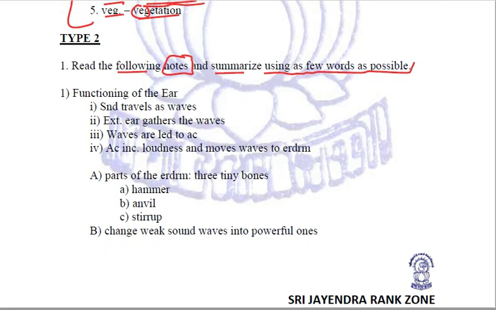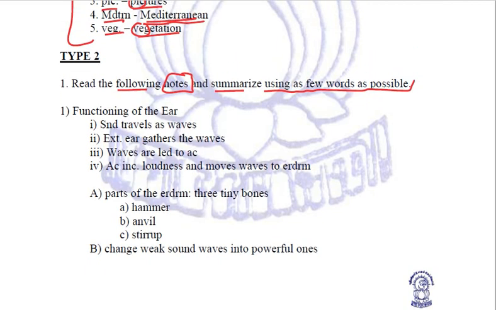Now after reading the key, we'll come to our notes. The heading or the title says the functioning of the ear. SND. You have just read the key, so now you know SND is sound. Sound travels as waves. External ear gathers the waves. Waves are led to AC, auditory canal, and auditory canal increases the loudness and moves waves to eardrum.